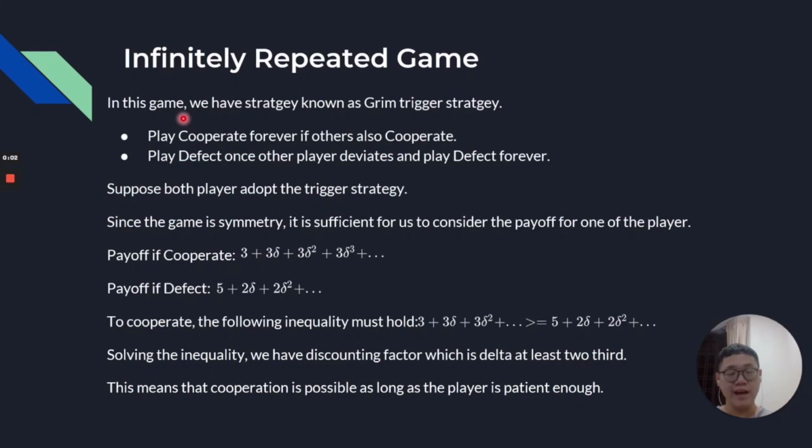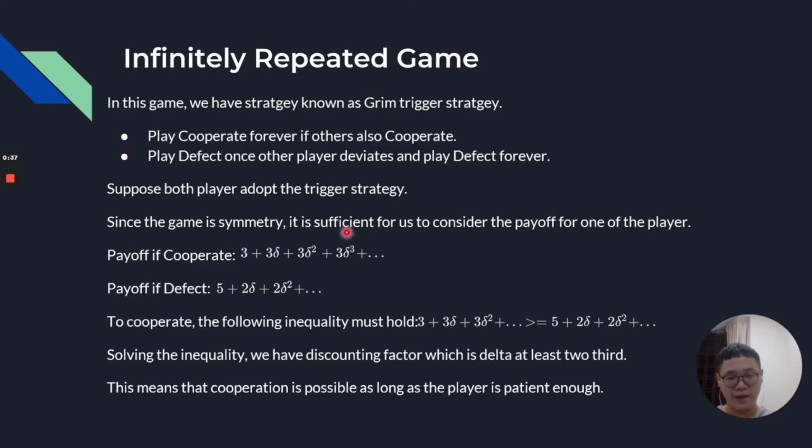Hi doctor, I will explain the example for the infinitely repeated game. Using the same example, in this game we have the strategy known as the grim trigger strategy. The strategy is as such: play cooperate forever if others also cooperate. Play defect forever once the other deviates, meaning they defect on us and then we defect on them. Suppose both players are adopting the trigger strategy, and since the game is symmetric, it is sufficient for us to consider the payoff of one of the players only.